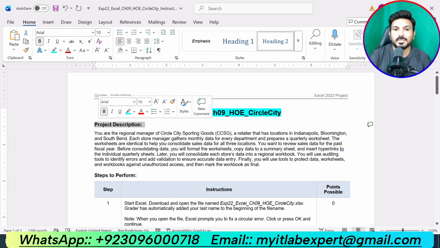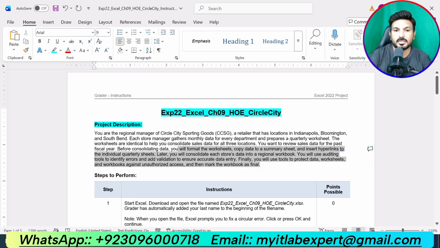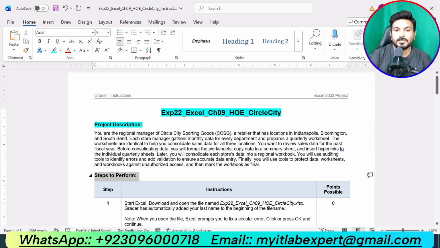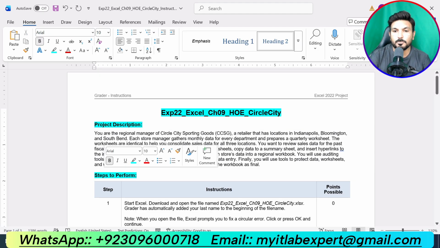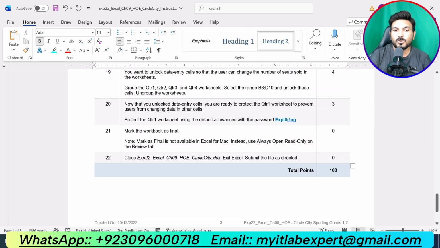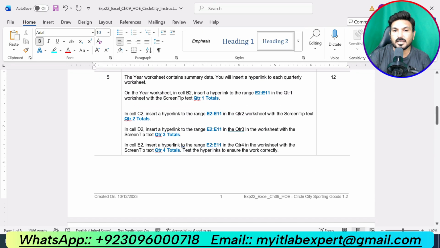So now at the start of the instructions, we are given the project description. There is nothing to solve in this project description, but I suggest you read it well, understand the assignment and get an idea about it. Then it will be easy for you to solve this assignment on your own. Then we have the main part of the assignment, the steps to perform to complete this project, and we have a total of 22 steps.